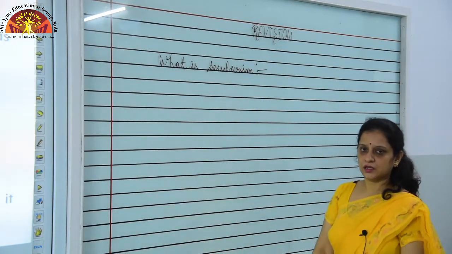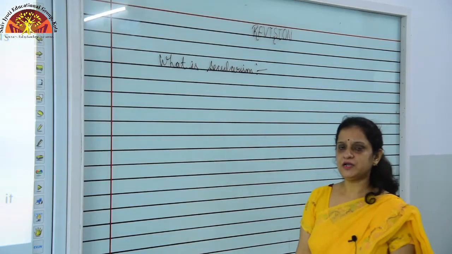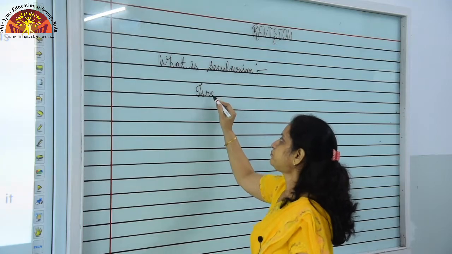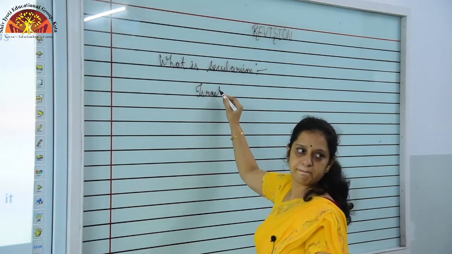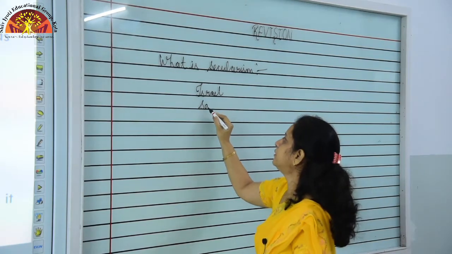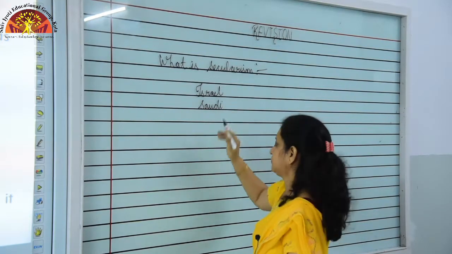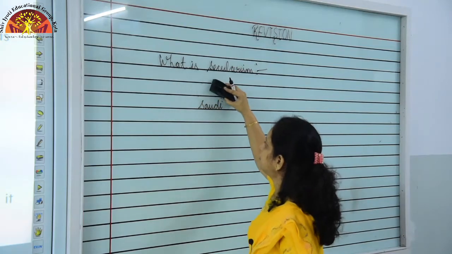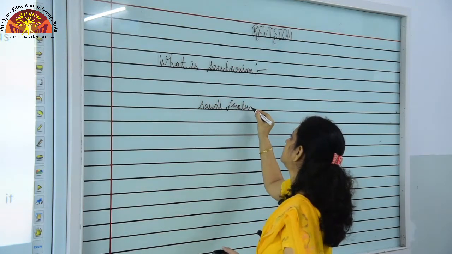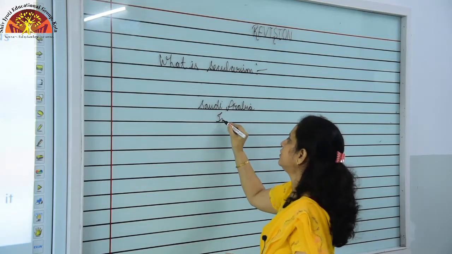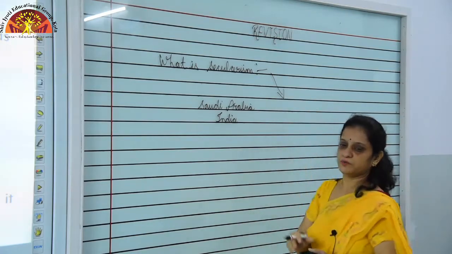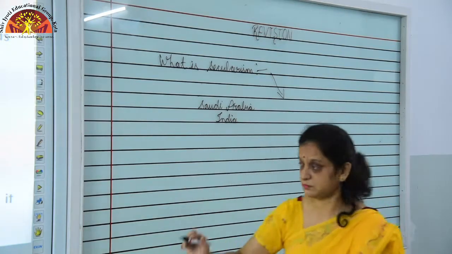In your book, several examples are given, like Israel and Saudi Arabia, and India. First of all, come to the point: what is secularism?